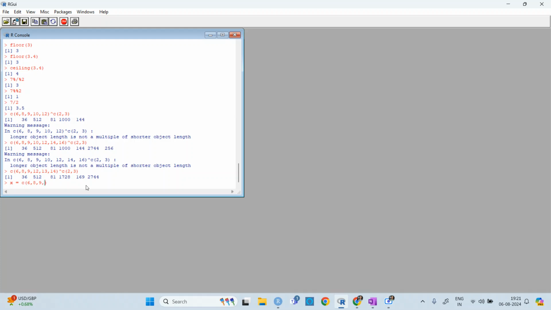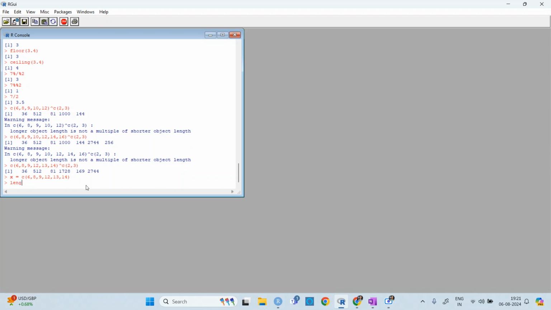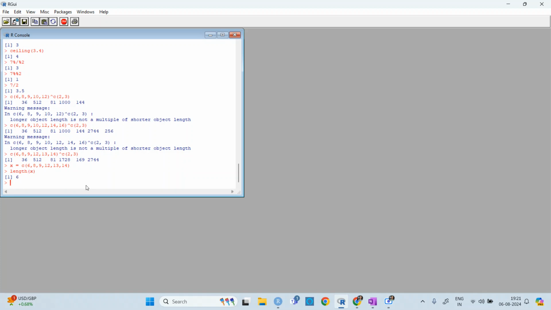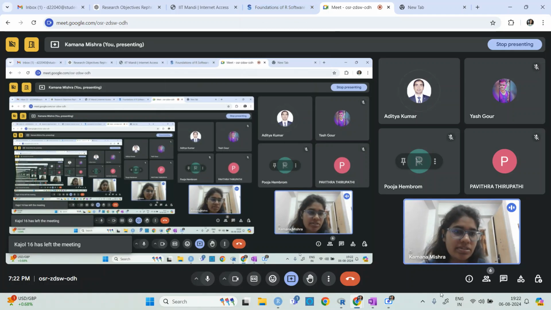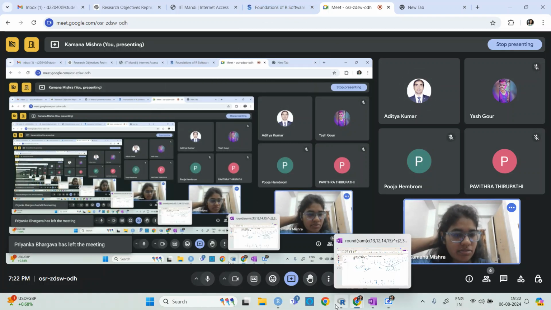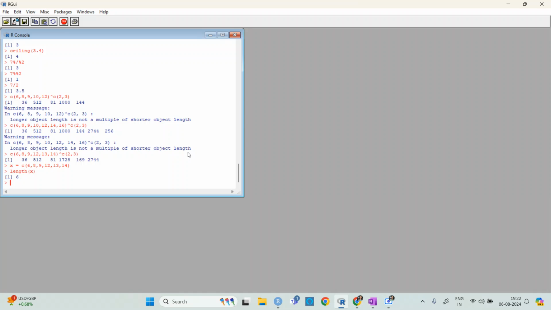x equals 6, 8, 9, 12, 13, and 14, and then if I type length of x, I'm getting 6. So here you can also check the length of your array or list. This is how you can work with the power, and how you can work with vectors. These were some basics, like using R as a calculator. So I think that's all from my side.